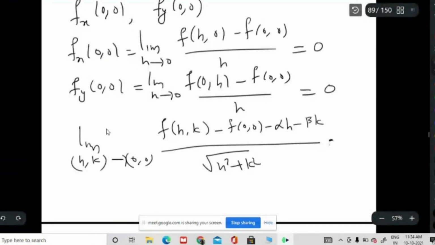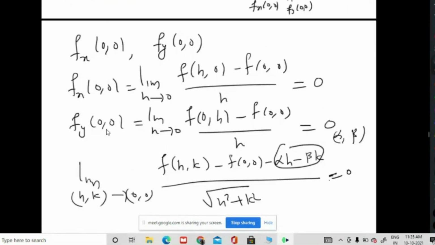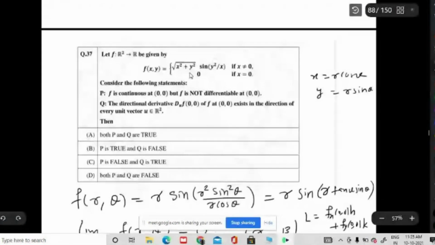It should be equal to 0. That is the definition of derivative, and this quantity is giving the derivative. Here the derivative is (alpha, beta). If such alpha, beta exist, alpha and beta are fx at (0, 0) and fy at (0, 0). We have already found fx at (0, 0) is 0, fy at (0, 0) is 0. So alpha and beta are 0, and f of (0, 0) is what? By the equation, that is also 0.